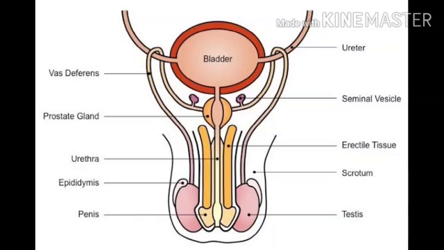testis. Now the testes are the two bag-like structures that store sperm, and when the pituitary gland sends a message for the release of sperm, the testis releases sperm through the erectile tissues, through the vas deferens, and it gets mixed with the fluid in the seminal vesicle, and it becomes the semen, and then it is released out through the penis.